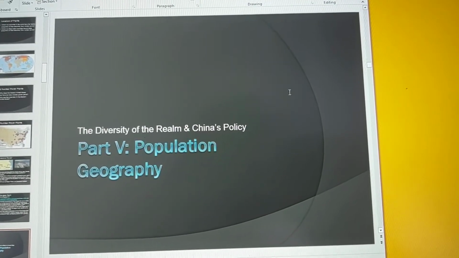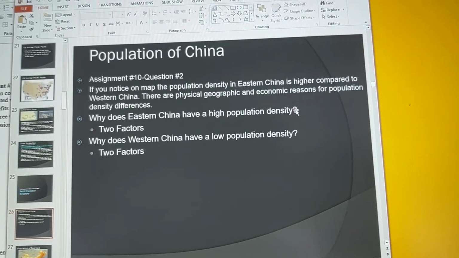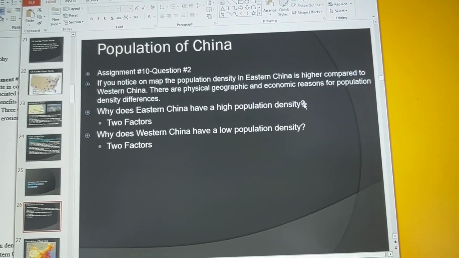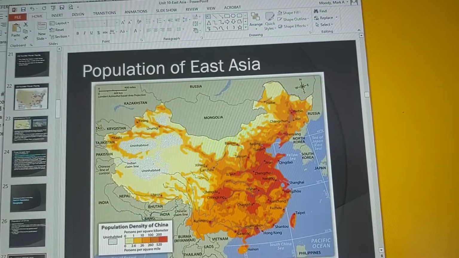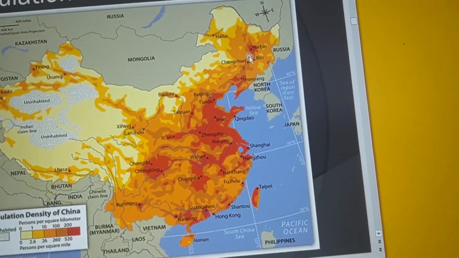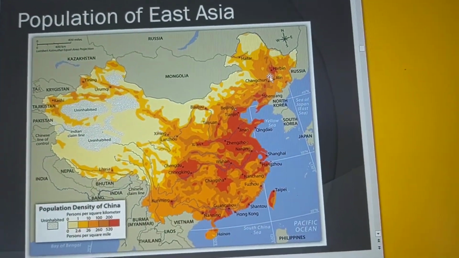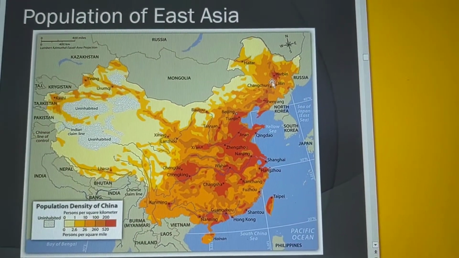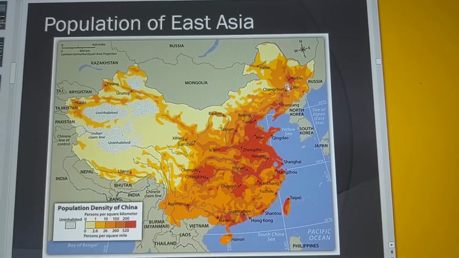Okay, welcome back everyone. So we're now going to go into the population geography here. I want you to look at question number 2. You're going to give 2 factors for each because you're going to look at why Eastern China has high population density and why Western China has low population density. If you look here clearly, Eastern China is very densely populated, from Shanghai all the way to Beijing and even around Hong Kong. Very high population density. Then you look at Western China, it's very sparsely populated. In fact, it makes the Western United States seem more densely populated. That's how rural it is out there.